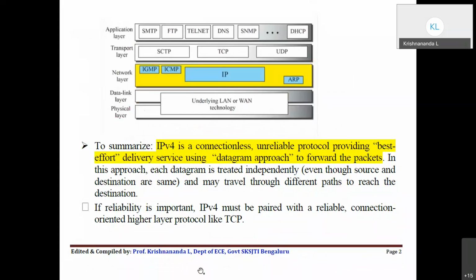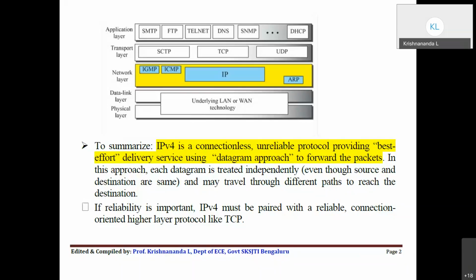So the IPv4, as we all see here, is a connectionless, unreliable protocol providing best effort delivery service using the datagram approach to forward the packets. This you all studied earlier, so I'm not going into detail about this. This is how we define the IPv4 operation. It's a connectionless operation. That means in advance there need not be a connection setup between the source and destination. That's the advantage of IPv4, but it is unreliable because it doesn't guarantee you anything.